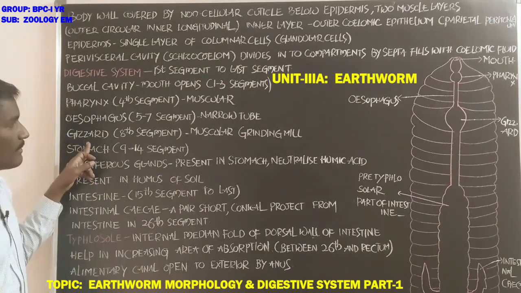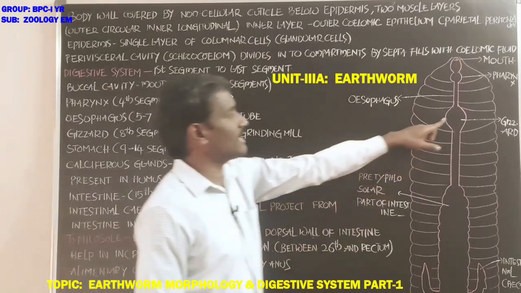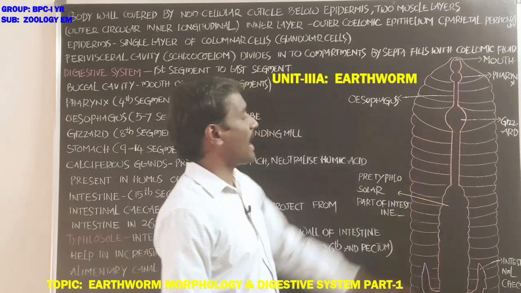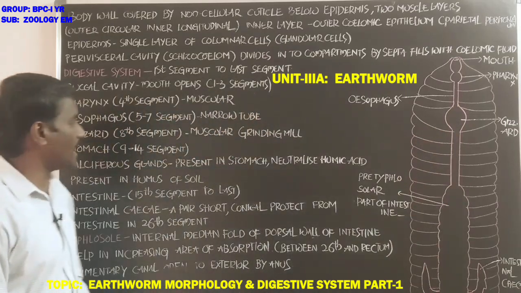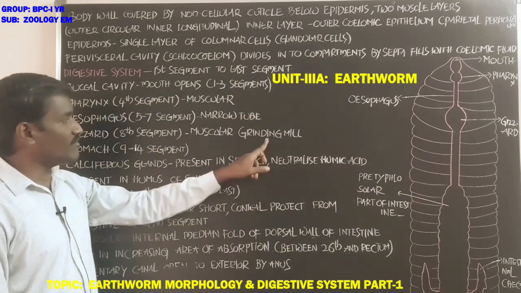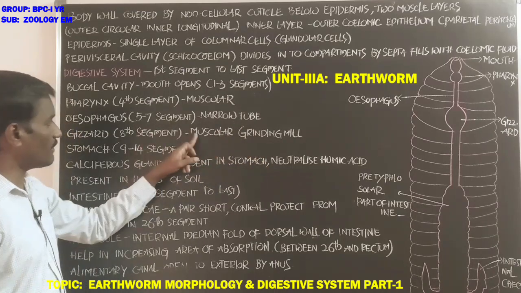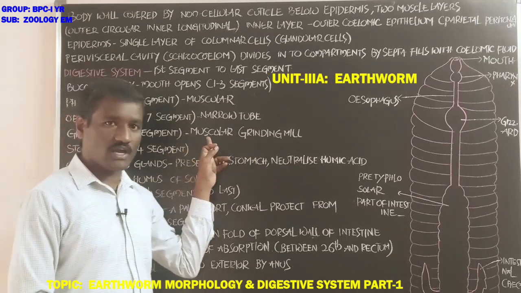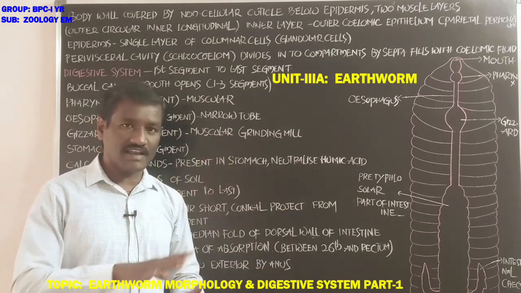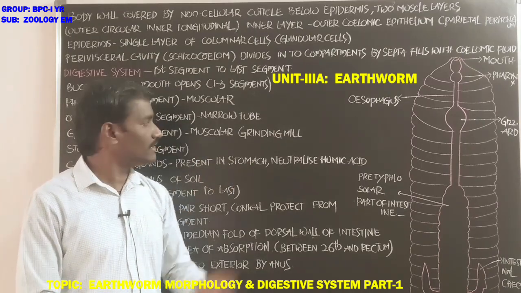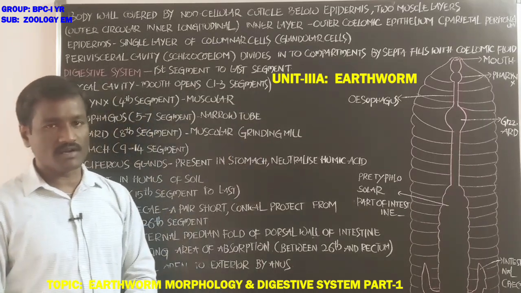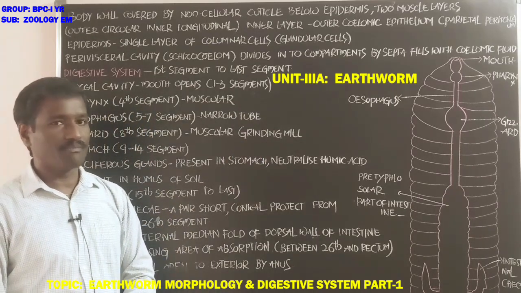Next, the gizzard. The gizzard is present in the 8th segment and acts as a grinding mill. It is muscular and helps in grinding the food particles. What are the food particles of the earthworm?